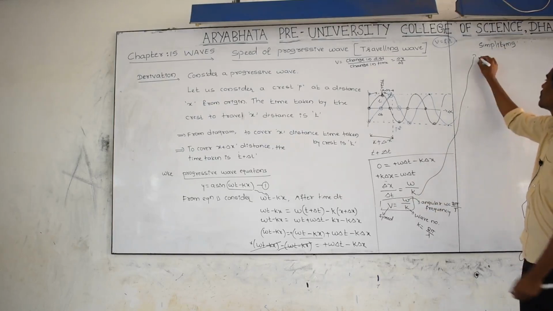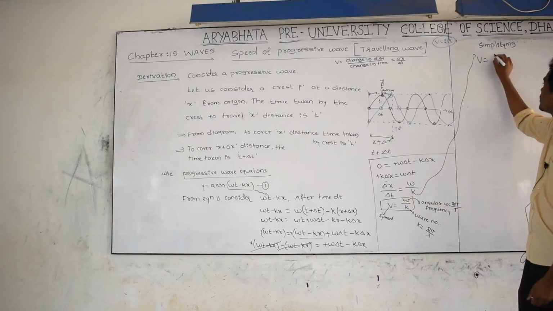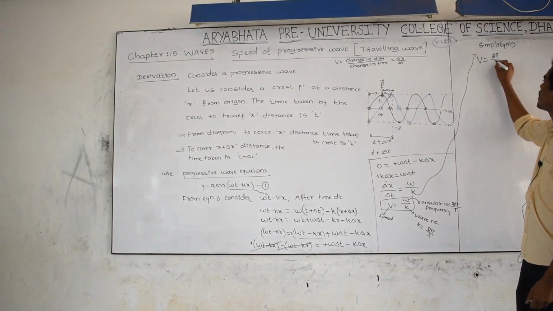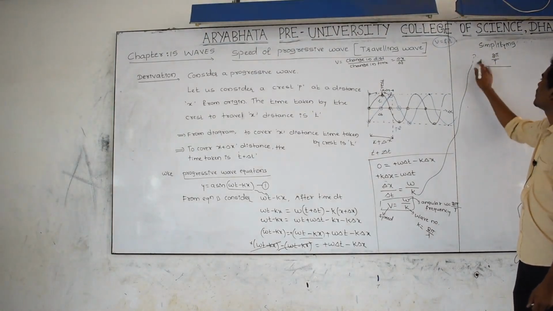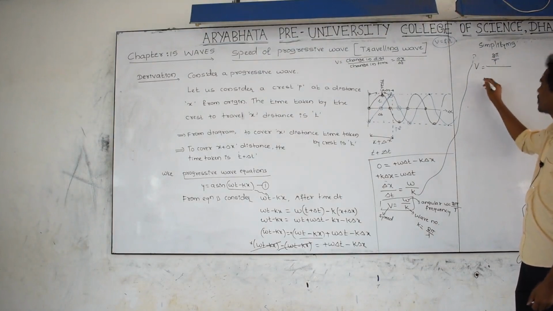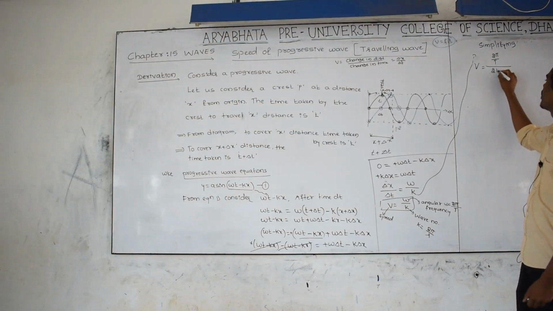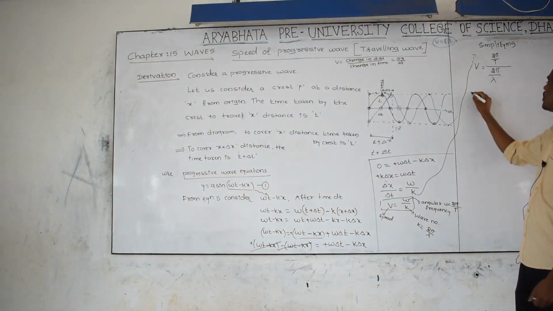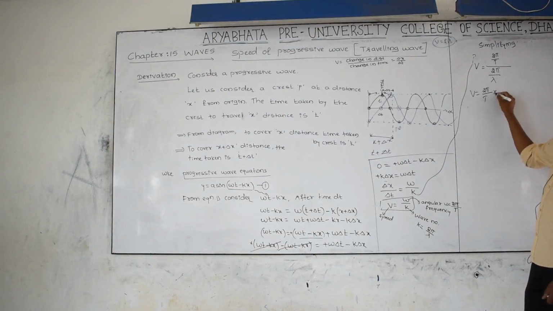V as it is. Omega can be written as 2 pi by T, and k can be written as 2 pi by lambda. V is equal to 2 pi by T into lambda by 2 pi. 2 pi gets cancelled.